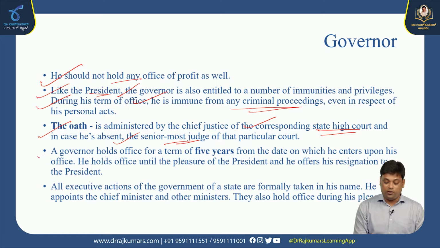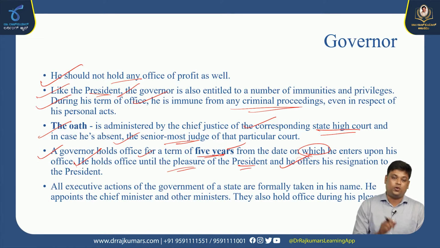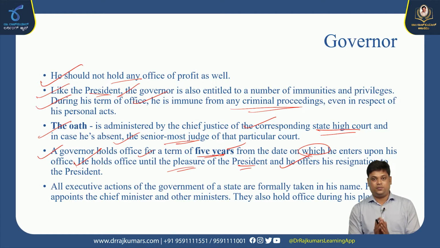A governor holds office for a term of how many years? Five years from the date on which he enters upon his office. He holds office during the pleasure of the president, and he can offer his resignation to the president only, because the president is the person responsible for appointing governors to the states.